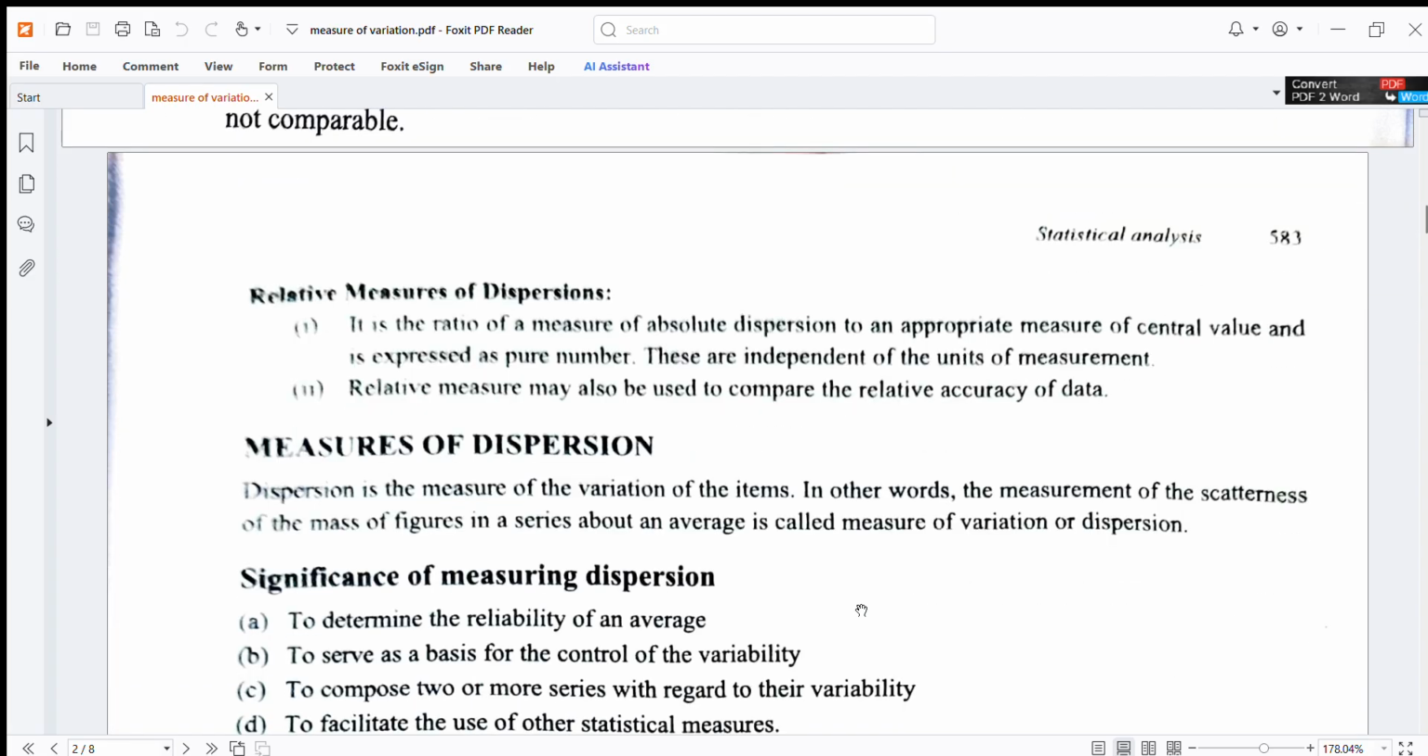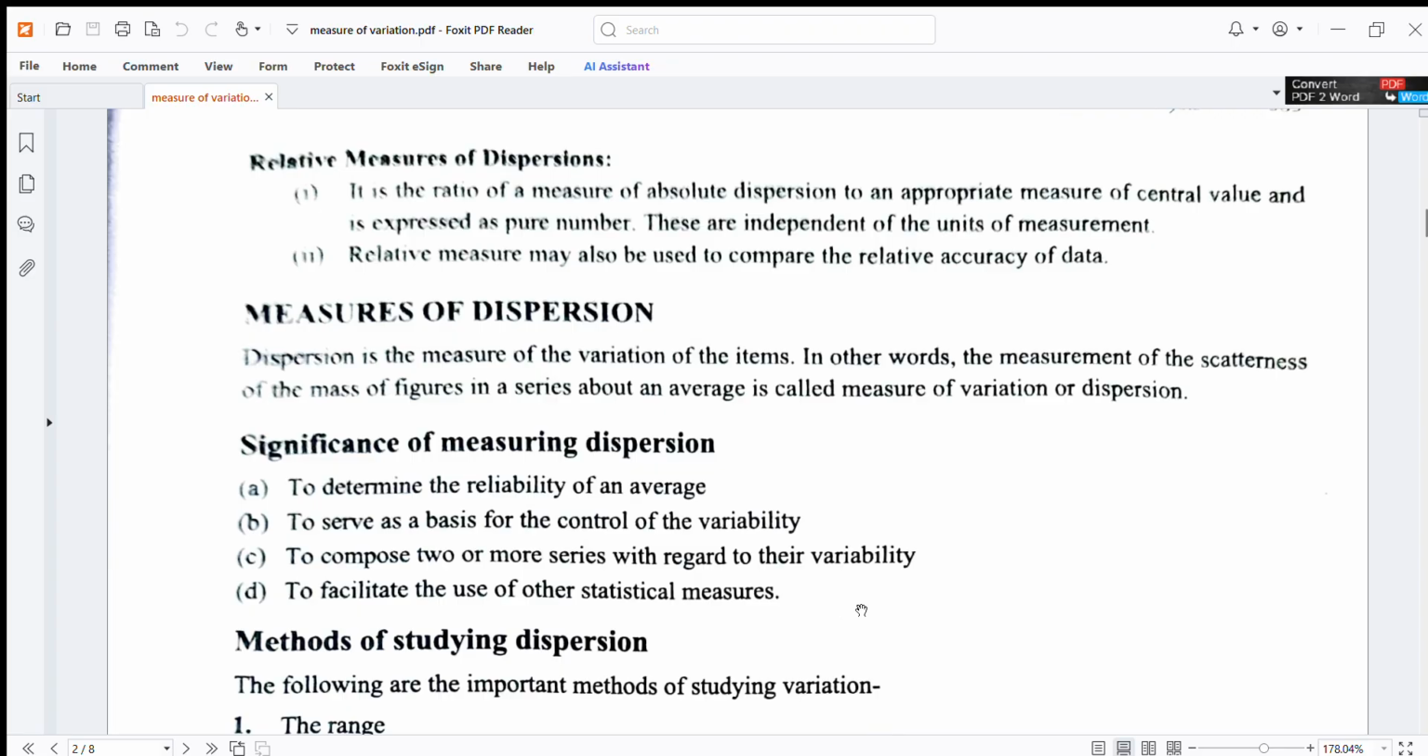Relative measures of dispersion. It is the ratio of a measure of absolute dispersion to an appropriate measure of central value, and is expressed as a pure number. These are independent of the units of measurement. Relative measures may also be used to compare the relative accuracy of data.